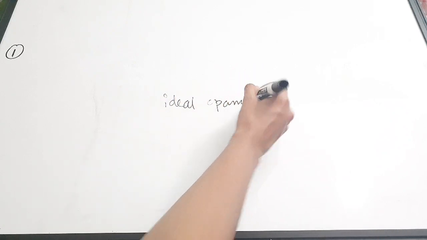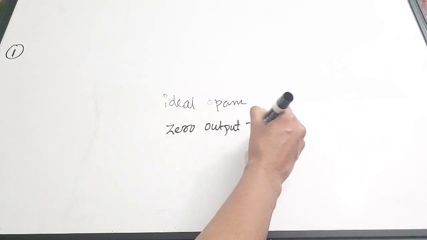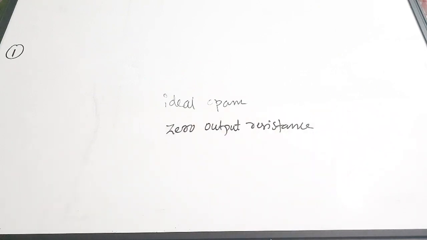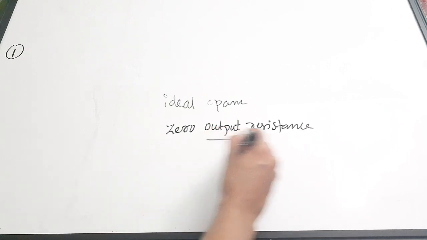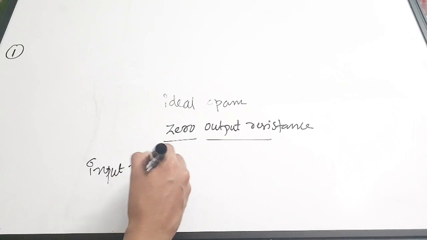the ideal Op-amp should have zero output resistance. Why? Because in order to have maximum connections to the device, the output can drive the maximum number of devices. For that purpose, we have made the output resistance 0 and the input resistance infinity.